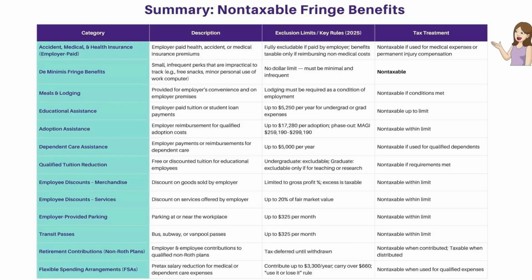So anytime you see Linda Larper on the exam in fringe benefit land, think this structure. Always ask, is this for the convenience of the employer? Is it required as a condition of employment? Is there a statutory exclusion limit? Is this benefit tied to medical, dependent care, or an educational purpose? If the rule aligns with those guardrails, then there's a strong chance that it's going to be excluded. So everything we covered fits inside one of those buckets, and you now have a high-level mental map for why some fringe benefits are taxable and others are not. So this summary is essentially going to be your fringe benefit cheat sheet.